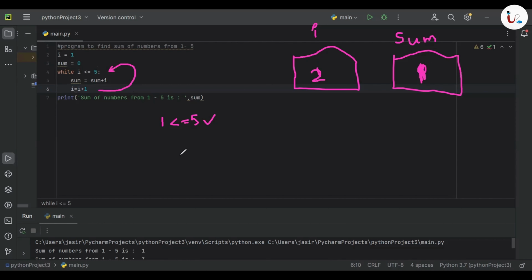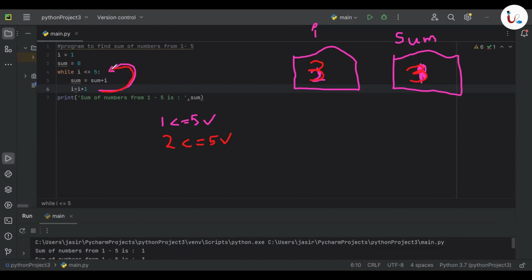Maybe for the second condition, I'm just changing the color. All right. So in the second condition, we are checking the condition 2 less than equal to 5. That's still correct. So going inside the while loop, sum equal to sum plus I. Sum is now 1, 1 plus I is now 2, 1 plus 2 is 3. So the value of sum is 3. And I equal to I plus 1: the value of I is now 2, 2 plus 1 is 3. Alright. So after the second execution, both the I and sum values are 3.